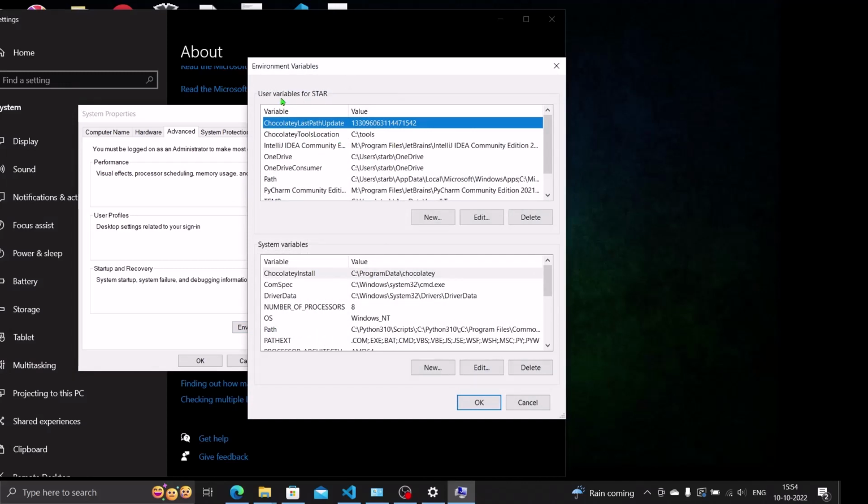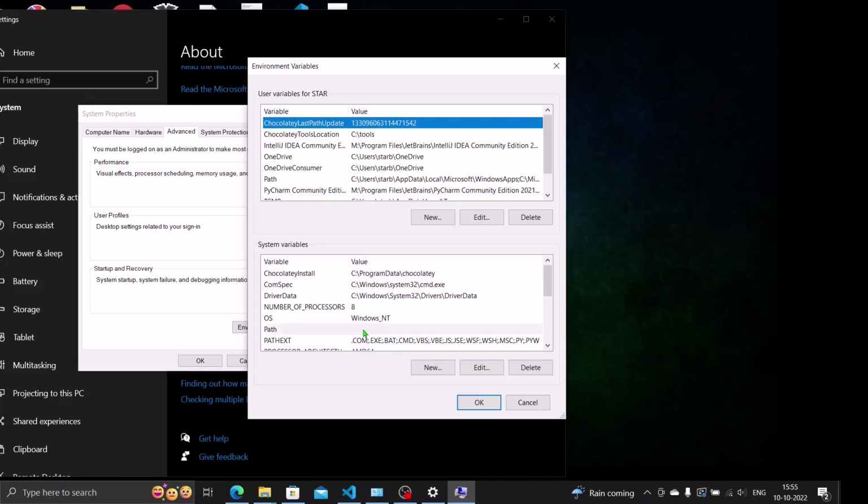The user variables are those variables which are limited to one user only, whereas the system variables are those in which, if you create any folder within the system anywhere, all your code for that language will run. Here I have created user variables and system variables also, but I recommend you create system variables. Why? Because your program will be accessible everywhere. You do not have to worry about pasting the new paths again and again. Once it is pasted, it is available everywhere in the system.